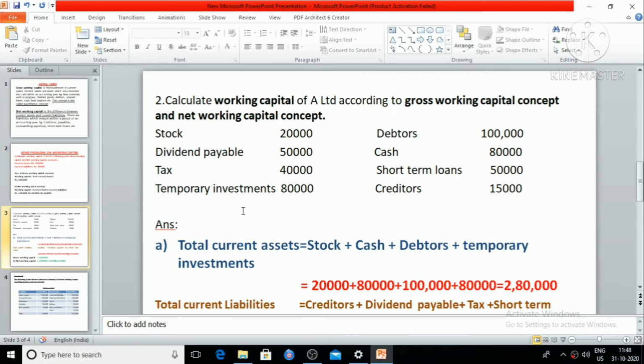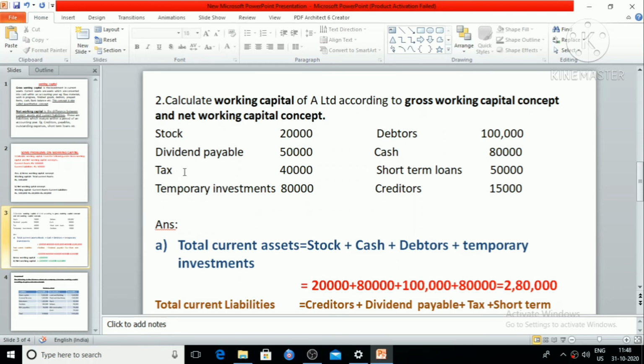We may do another problem. Calculate working capital of A Limited according to gross working capital concept and net working capital concept. We are given some current assets and some current liabilities which are not in clear order. Stock. What is that? Stock is an item of current asset. Dividend payable. All payable items within a short period of time are your current liabilities. So dividend payable, current liability, 50,000 is there.